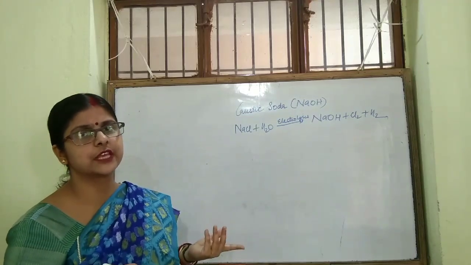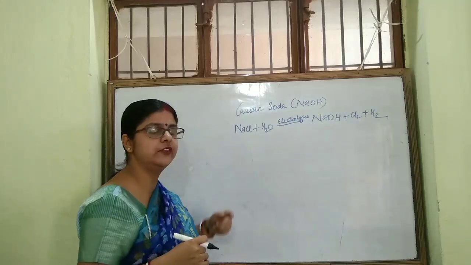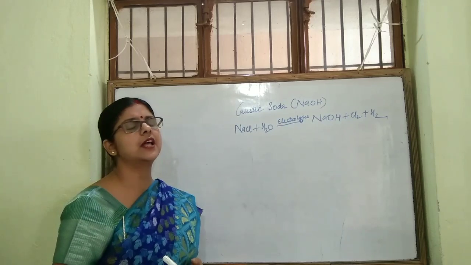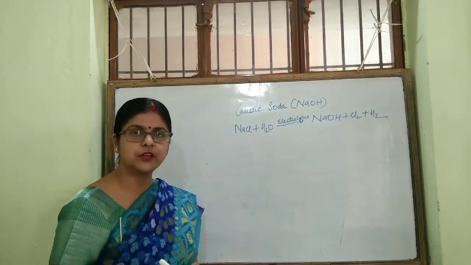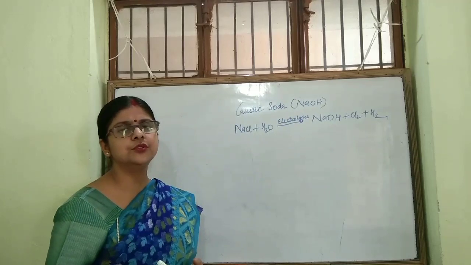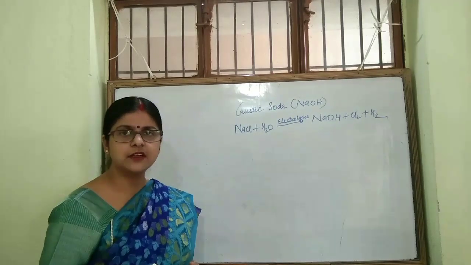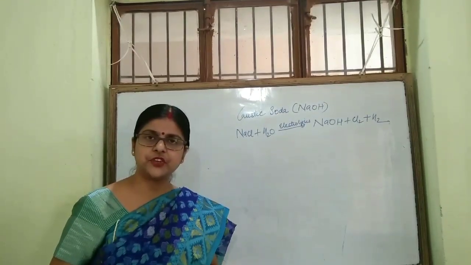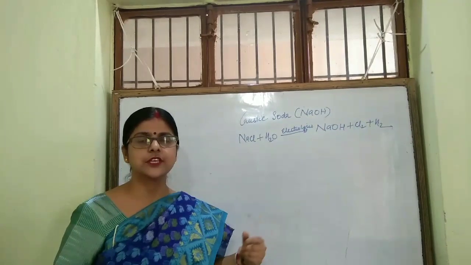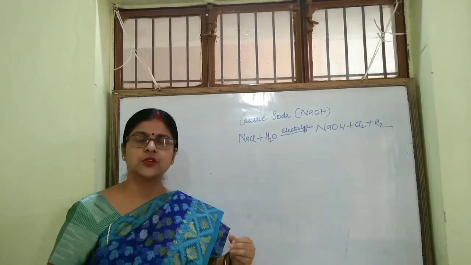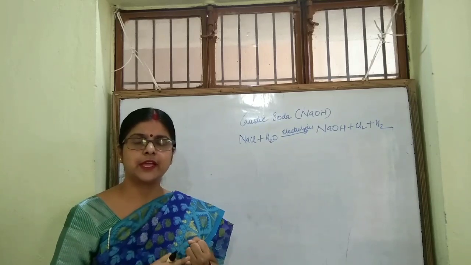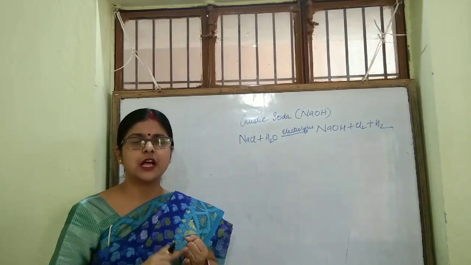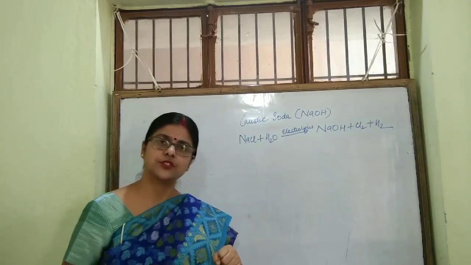Now what are its uses? It is used as a laboratory reagent. Then it is used in the preparation of borax and other chemical compounds. Then it is used as a cleansing agent, and it is used in the glass and paper industry. So you studied the uses of caustic soda also. So we have discussed today baking soda, washing soda, bleaching powder, then plaster of Paris, and last is caustic soda. Okay.